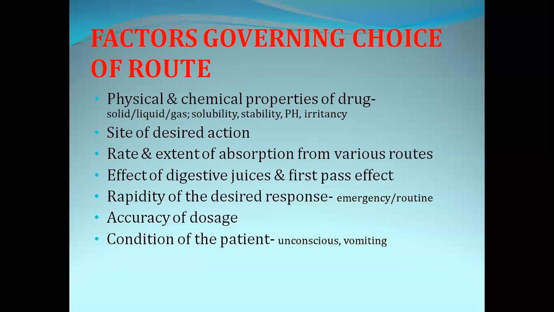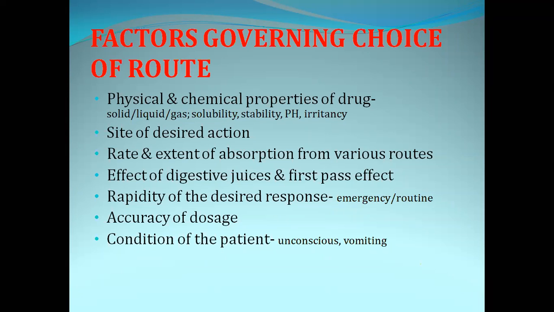And next, effect of digestive juices and first pass. Now, if we take insulin, you might know that insulin is given by the subcutaneous route mainly. But insulin cannot be given orally. Why? Because if it is given orally, it will be digested by the gastric or digestive juices.